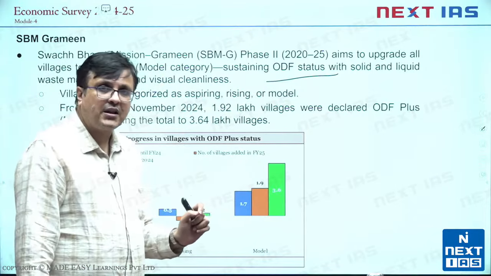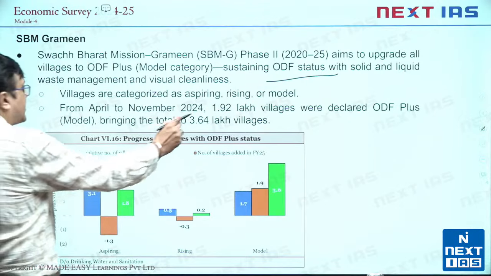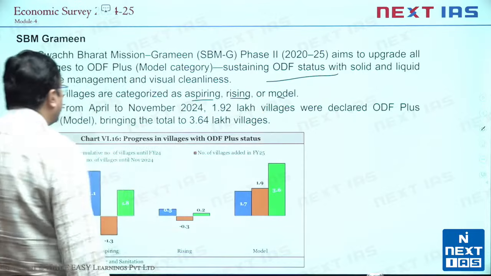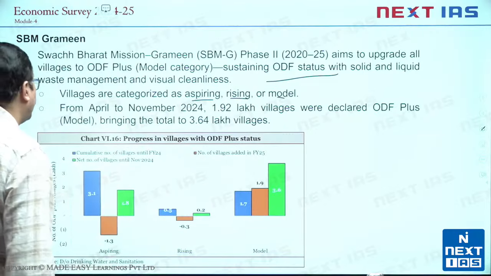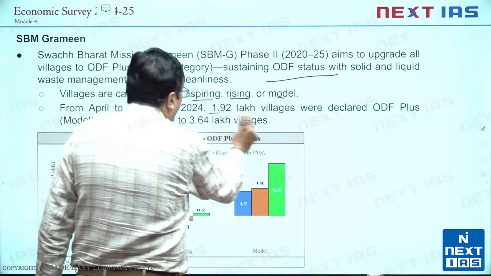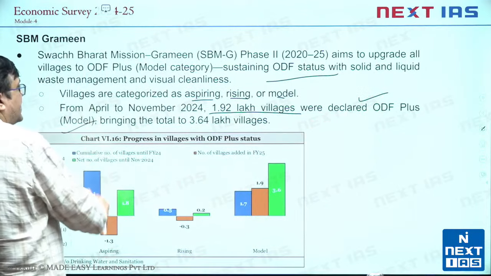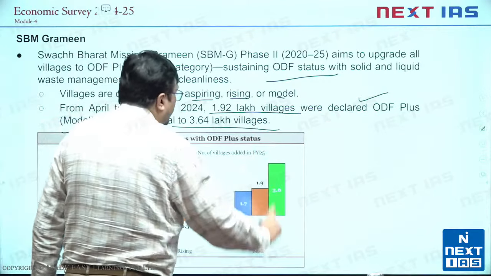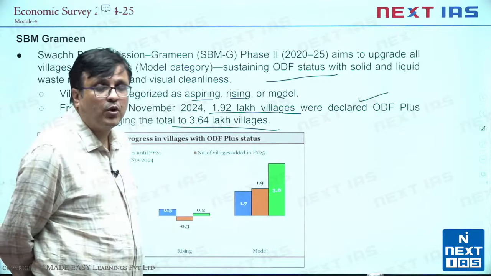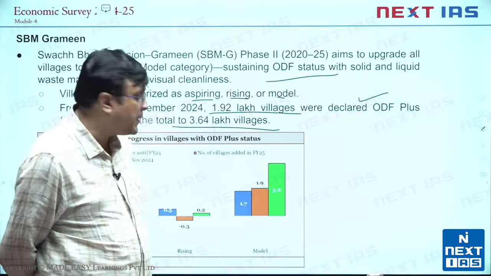You know, that is one thing that we are targeting in Swachh Bharat Mission Gramin. Villages are characterized as aspiring, rising or model. Best is model, then rising, then aspiring. From April to November 24, 1.92 lakh villages were declared ODF plus, model villages that is, bringing the total now to 3.64 lakh villages, which means more than 50% villages in India are now model villages, ODF plus.